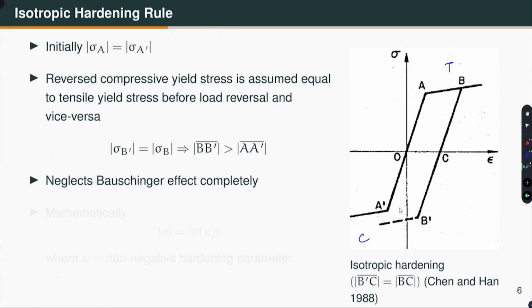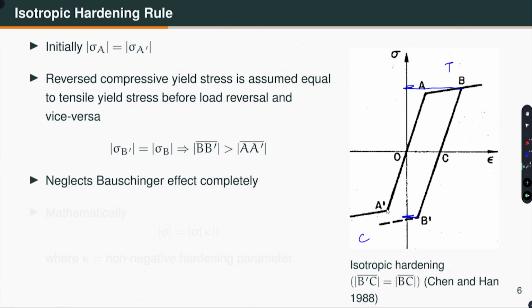So, according to isotropic hardening, it is assumed that the reverse compressive yield stress is equal to the tensile yield stress before the load reversal. That means this stress is assumed to be the same as that. So, sigma B prime magnitude is equal to sigma B. In other words, I can say the length of this line BB prime is larger than that of AA prime.